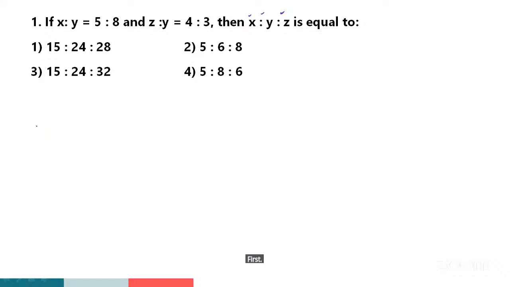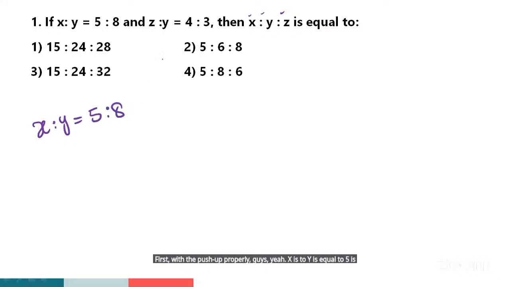First, read the question properly, guys. Here, x is to y is equal to 5 is to 8. Okay, it is given reverse, guys. Here, reverse. Option 3, sir. Option 3, very good, excellent. Let me check, no issue.